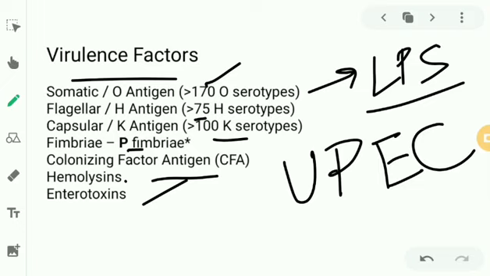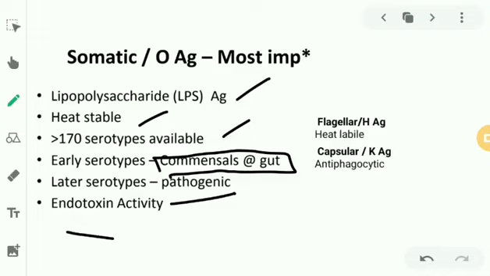Now, as I've already said, somatic or O antigen is the most important. It is a part of LPS. It is heat stable, that is, it is not destroyed on boiling. So you get the food poisoning, right? Because of the variation in O antigen, more than 170 serotypes are available. The early ones, that is 1, 2, 3, 4, 5, etc., are normal commensals in the gut, and the later of the 170 serotypes are pathogenic. The O, somatic or lipopolysaccharide, has endotoxin-like activity. And we also have the flagellar or H antigen, which is heat labile, unlike the O or somatic antigen. And we have the capsular or K antigen, which is antiphagocytic.